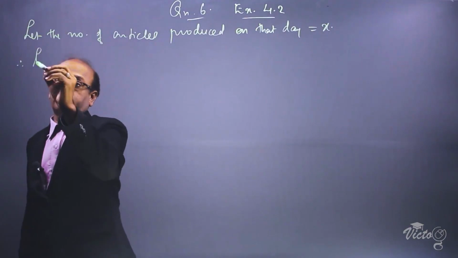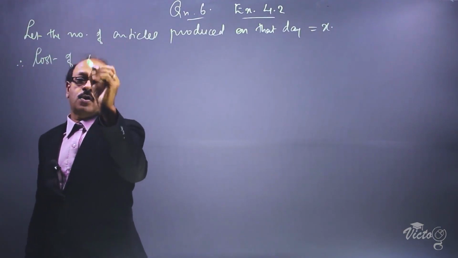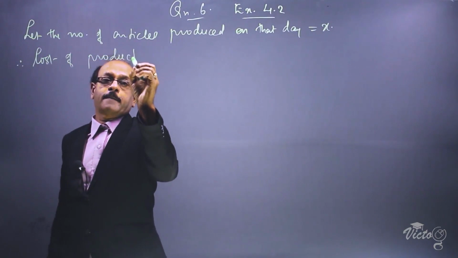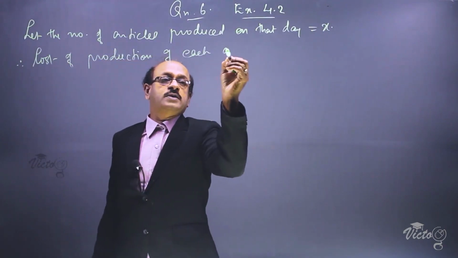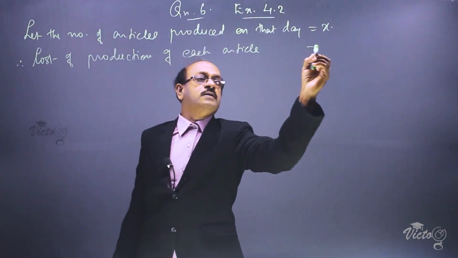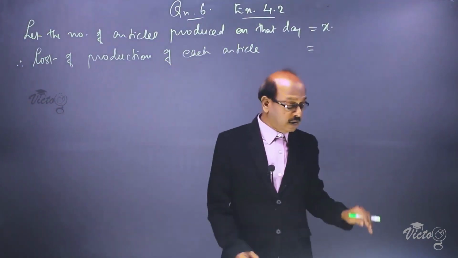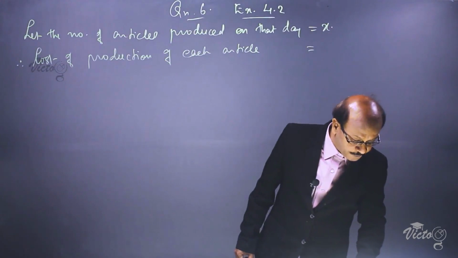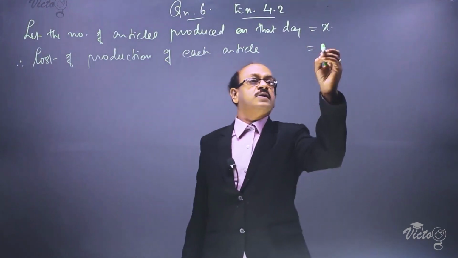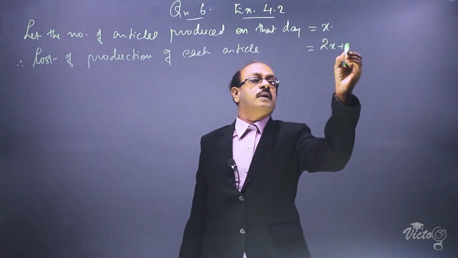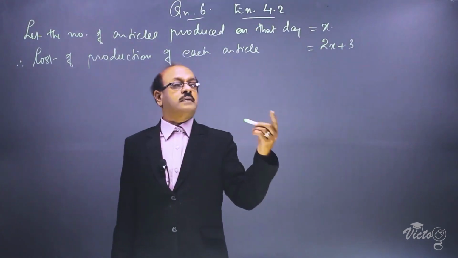Therefore, the cost of production of each article is equal to, it is given that the cost of production is 3 more than twice the number of articles produced. Twice the number of articles produced is 2x and 3 more than means plus 3.